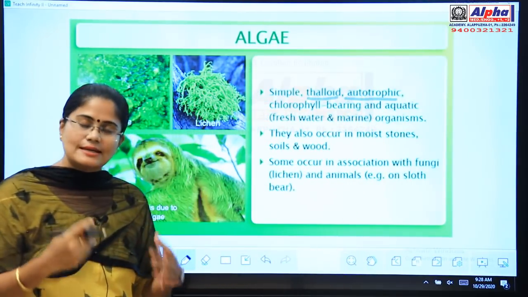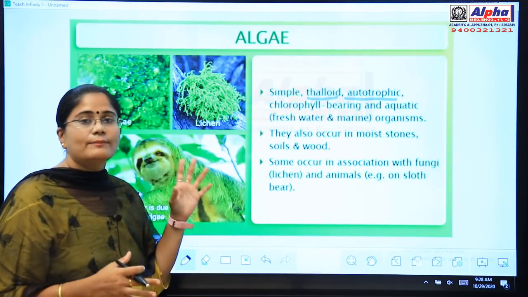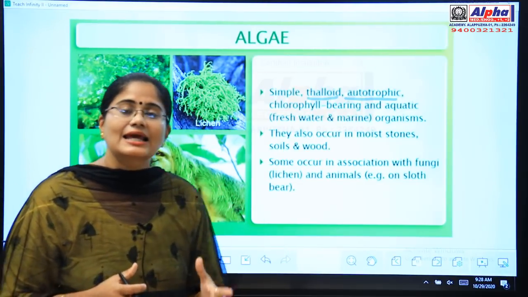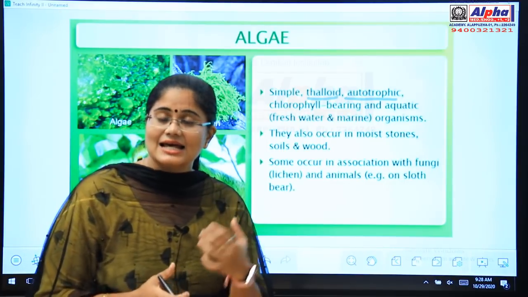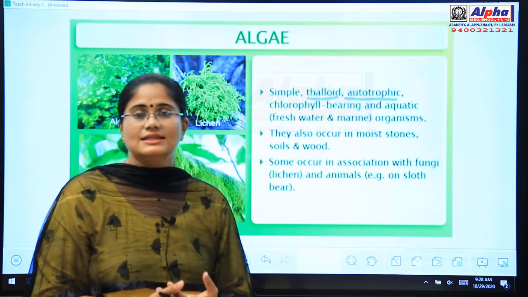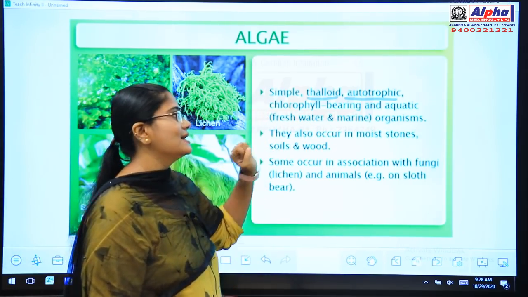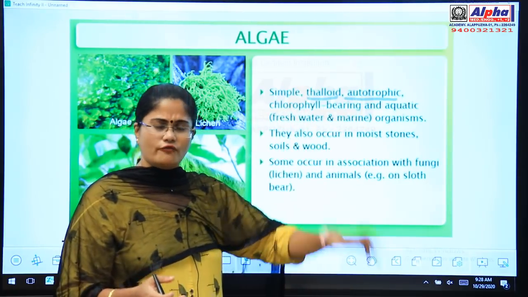Algae structure is simple. It has a thallus. The plant body of an algae is known as a thallus. What is that, children? The plant body of algae is known as a thallus. So it is thalloid in nature since it has a thallus, and it is autotrophic.